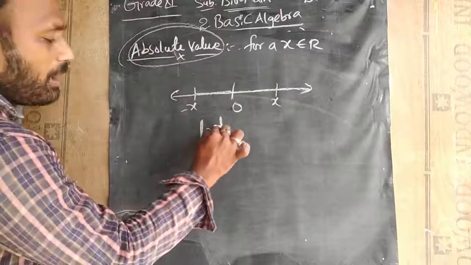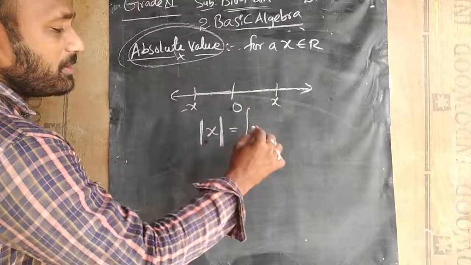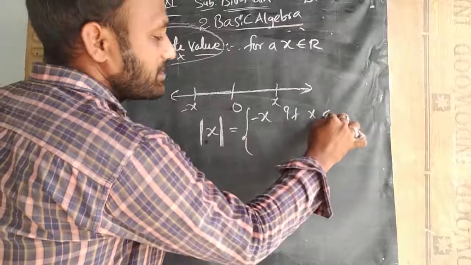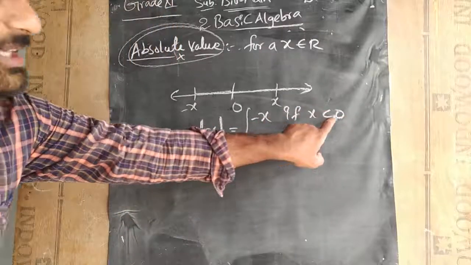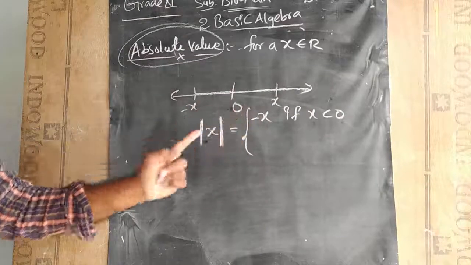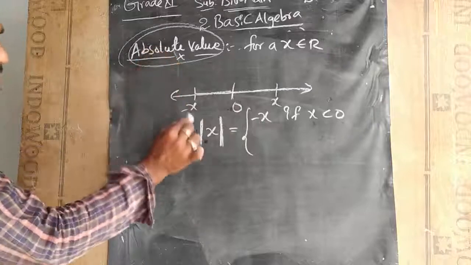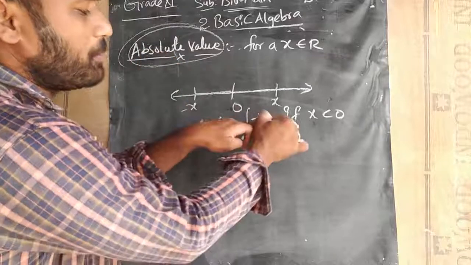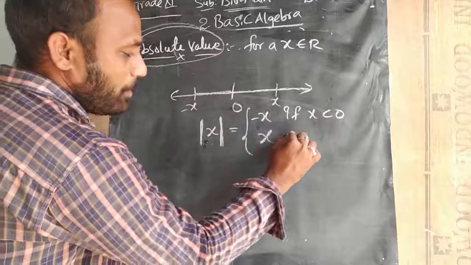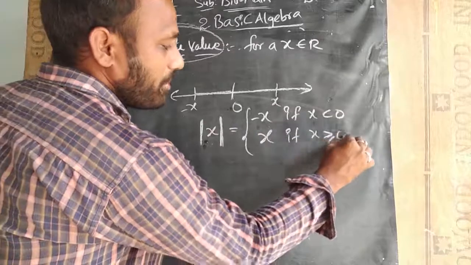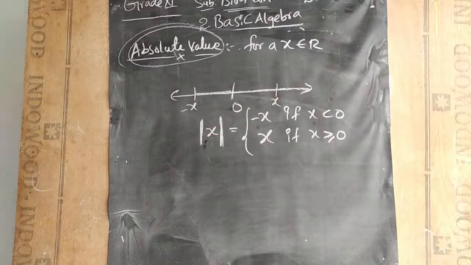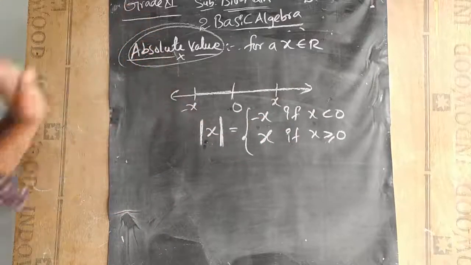So the absolute value of x can be in two cases. It can be minus x if x is less than 0, meaning negative numbers. So if your absolute value is asked, instead of mod x you can put minus x when your x value is a negative number. It will be x if x is greater than or equal to 0, meaning 0 or more than 0. You have to take it as x.